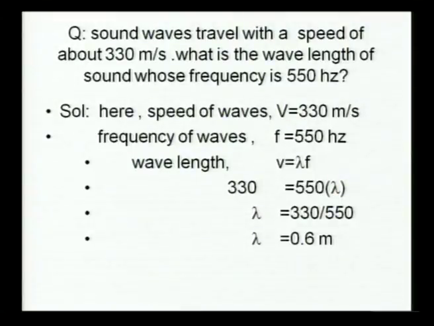Here they have given the speed of the wave and the frequency of the wave. The speed of the wave is 330 meters per second and the frequency of the wave is 550 Hz. We have to find the wavelength. Here we are observing one equation: velocity is equal to lambda into frequency. Here lambda represents wavelength.